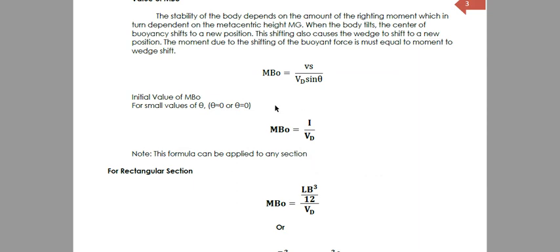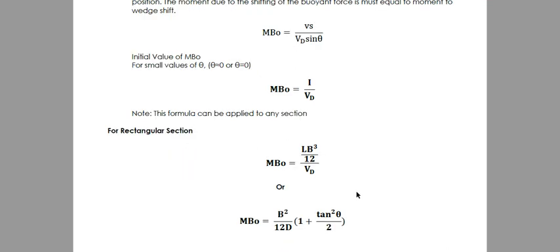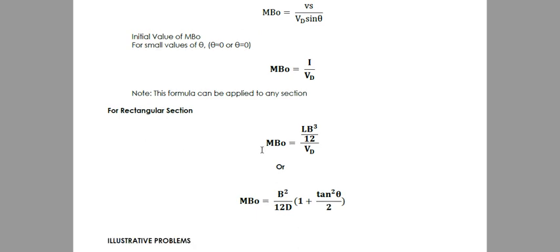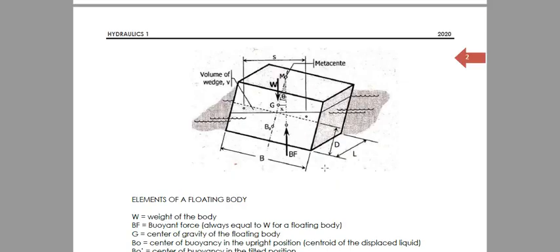And then, from here, we can derive the formula for the rectangular section. Mostly, we're going to analyze scows and barges, which are in the form of a rectangular parallelepiped. So, for a rectangular section, MBO is equal to LB cubed all over 12 all over VD. Ito yung ating I, LB cubed all over 12. Ano yung L? Going back to the figure, ito yung L, yung long direction.